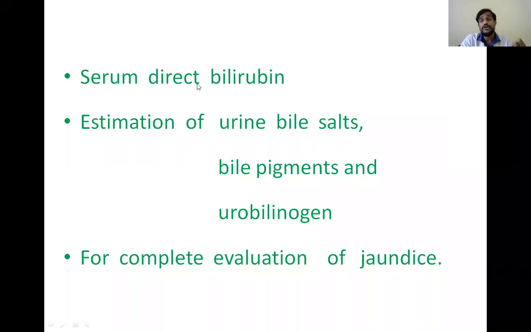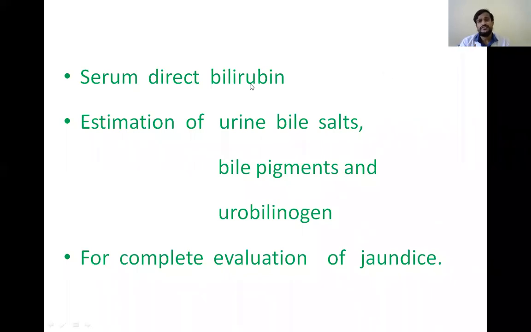Because we know in hemolytic only the indirect bilirubin will be increased. In case of hepatic jaundice, both indirect and direct bilirubin will be increased. And in case of obstructive, only the direct bilirubin will be increased. So here the estimation of direct bilirubin is very much needed to know the increased levels of direct and indirect bilirubin. So that's why, in the case where the information is not given to us, we are suggesting the patient to go for the direct bilirubin also.